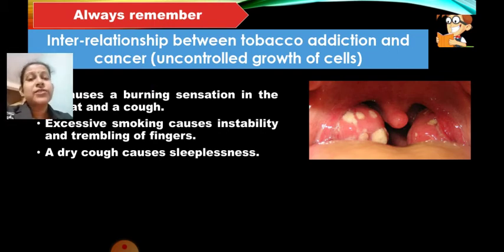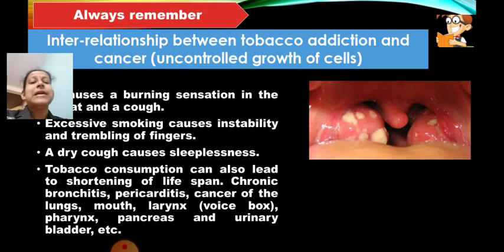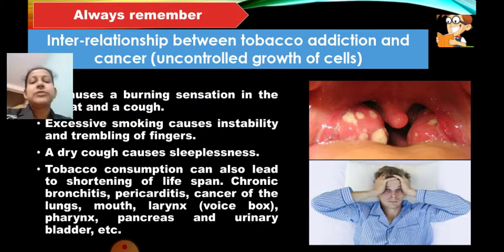Because of tobacco consumption, the smoke goes inside the lungs and because of that you get a dry cough, and when you get a dry cough continuously, you will not be able to sleep. So it causes sleeplessness. Tobacco consumption can also lead to shortening of the lifespan, which means a person will die sooner.